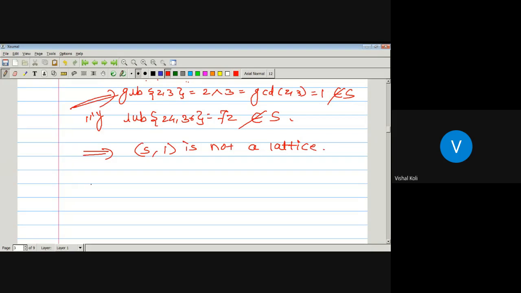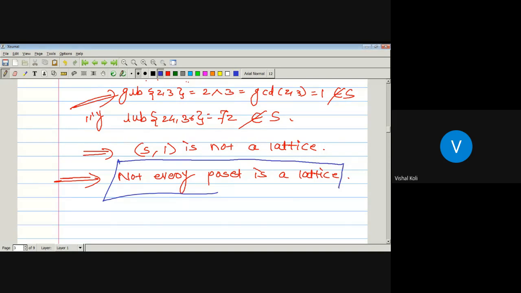So from that we conclude that not every poset is a lattice. Since here the set S with relation divisibility is a poset which is not a lattice. So every poset is not a lattice. So second, no.